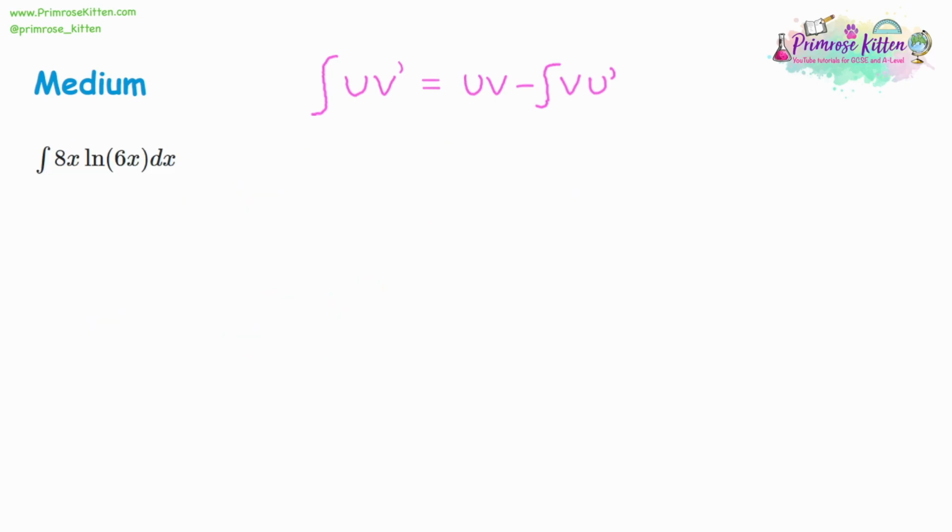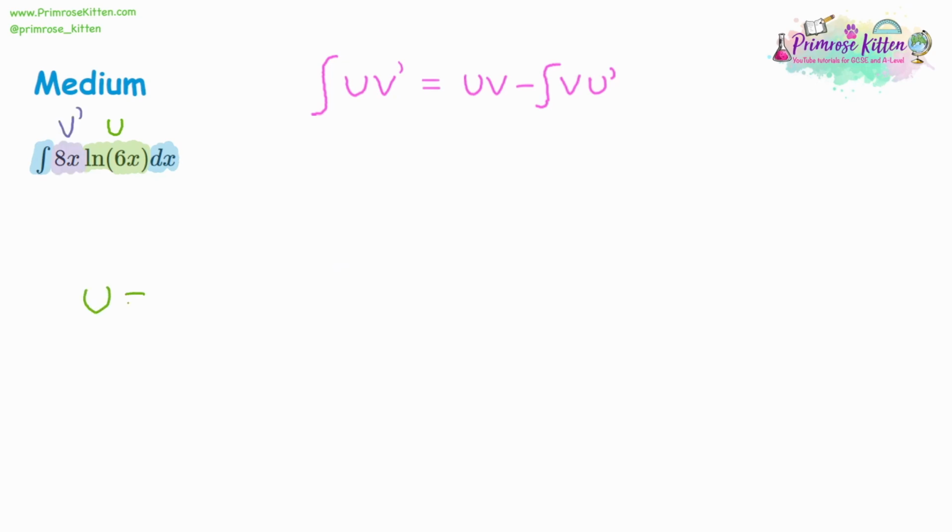For our last medium example, so again, start the same way. Now, if you remember, when you have ln x, it's usually easier to have that as the u. So when you've got your two terms, they could be either way around. So choose which one's u and which one's v carefully. Usually x is suitable to be u, but in the case of ln, it should be the u.